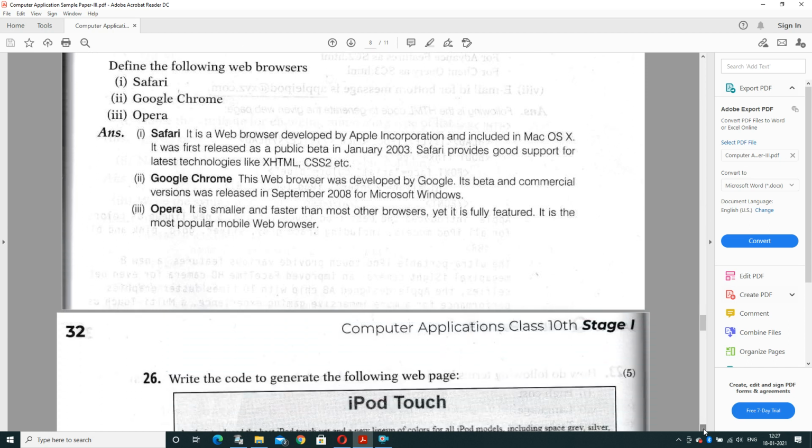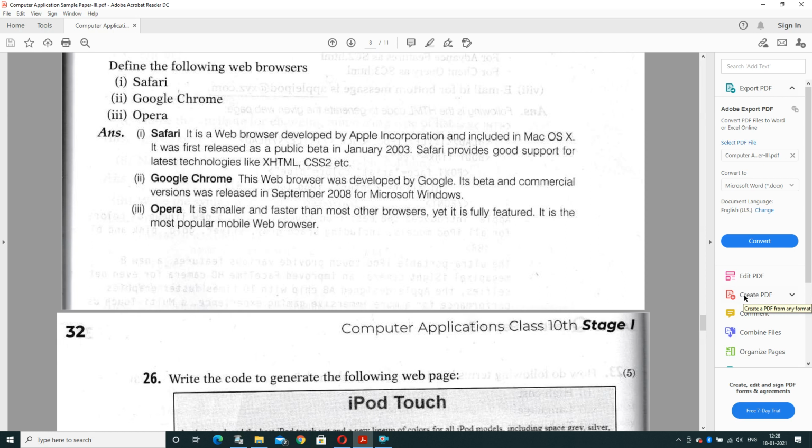So the internal choice question is: define the following web browsers: Safari, Google Chrome and Opera. Safari, it is a web browser that is developed by Apple Incorporation. It's a product of Apple and included in Mac OS. And it was first released as a public beta in 2003. And Safari provides good support for the latest technologies like XHTML, CSS.